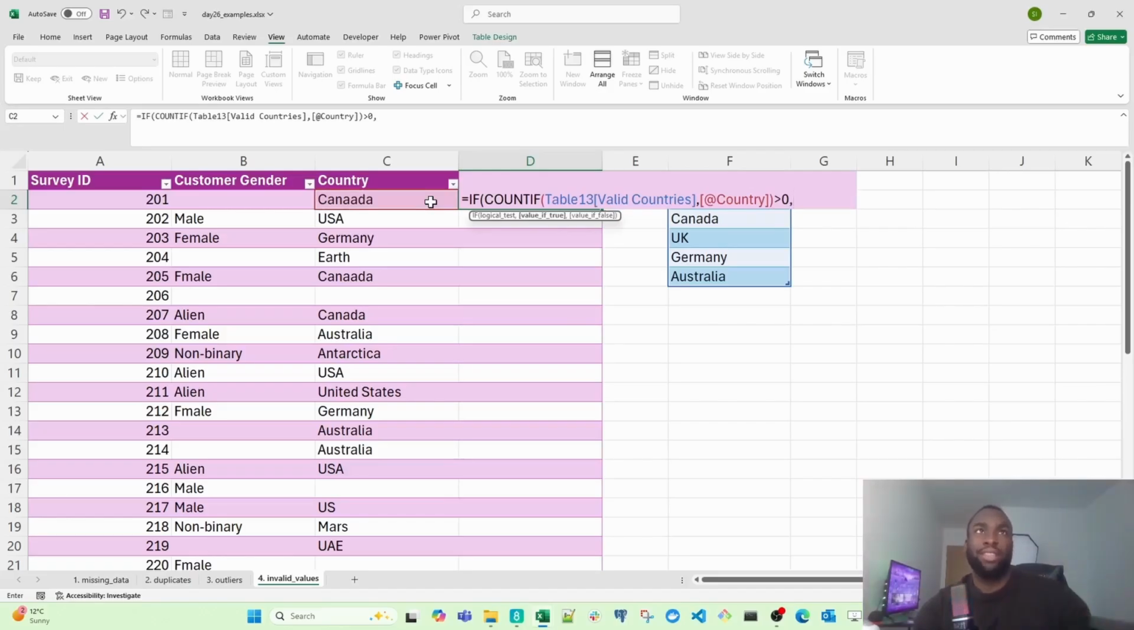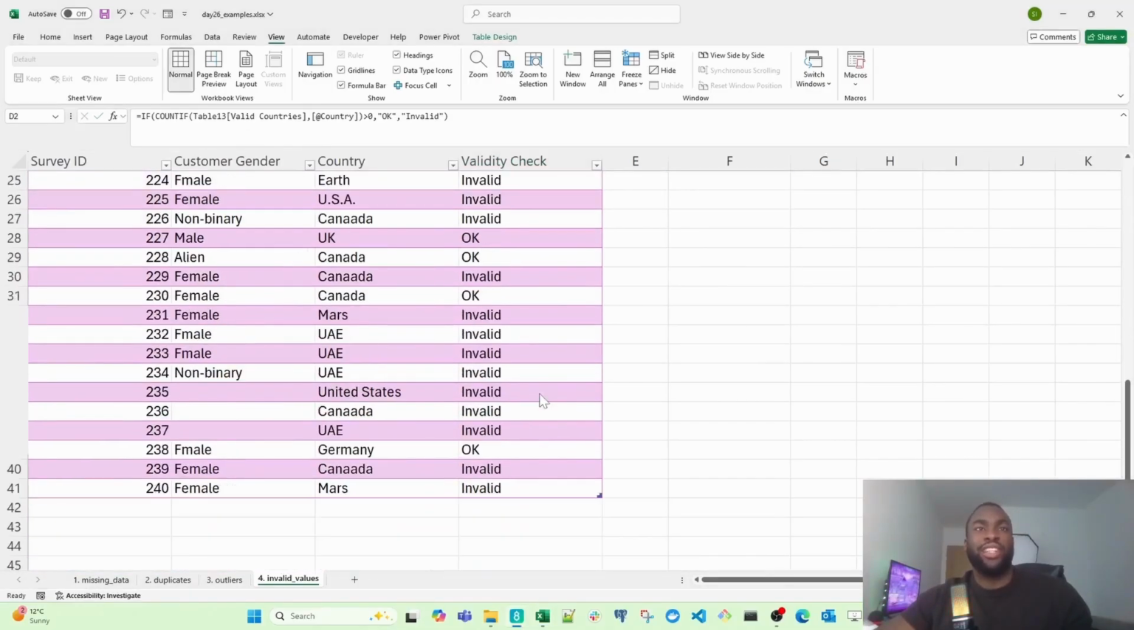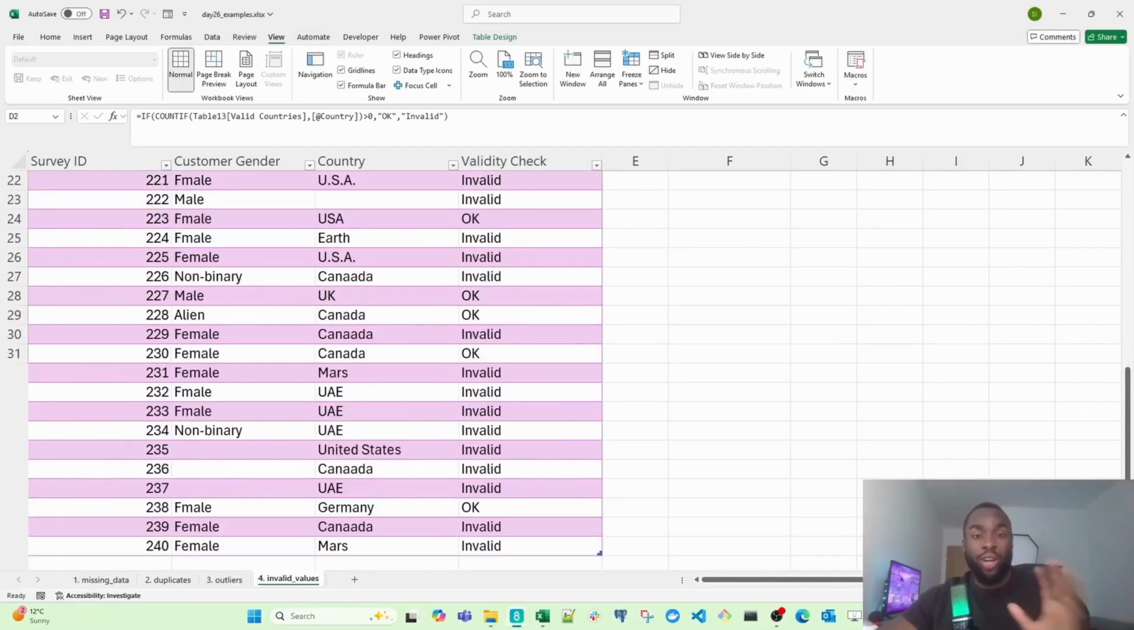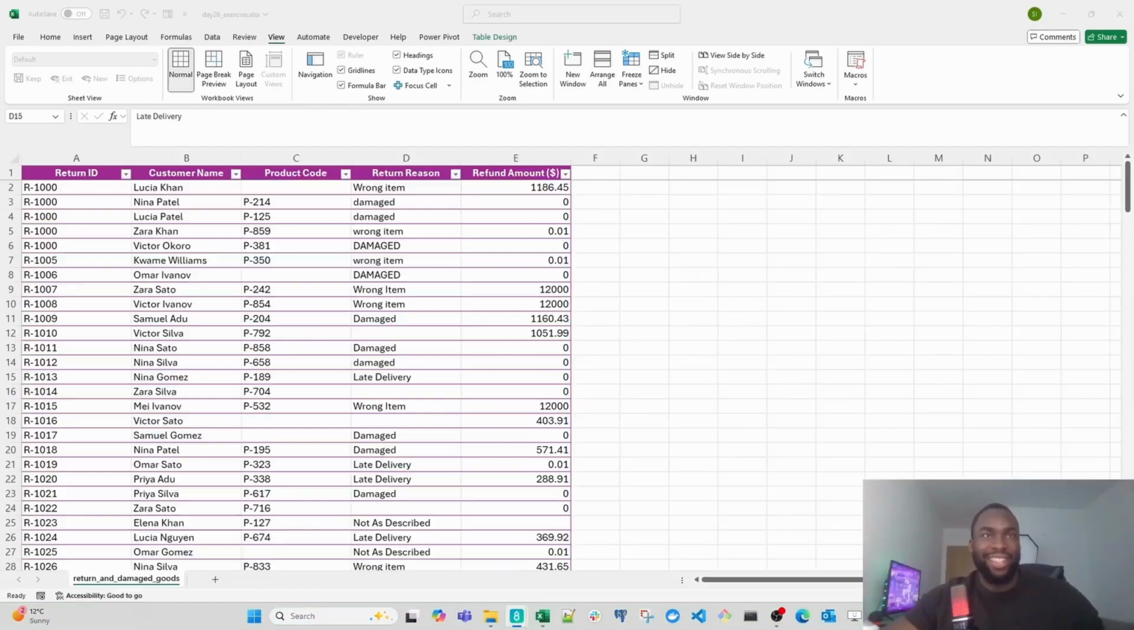What I'm basically trying to say is if the country we've selected is in our list of valid countries, then return OK. Otherwise, return invalid. Okay, so we can now see all the invalid entries in our data set. We can see the countries that need fixing. So remember, we are not actually fixing the issues ourselves. We're just highlighting them.